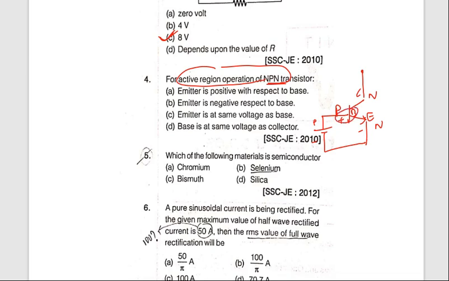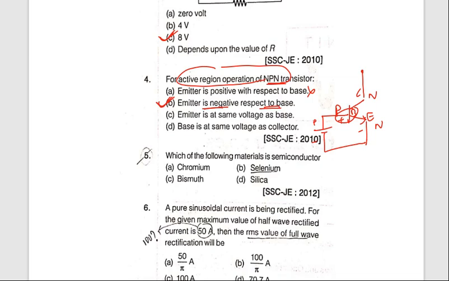So which one is the correct answer? You can see emitter is positive with respect to base. So it is not, emitter is negative here. So emitter is negative with respect to base. This is the correct answer. Emitter is negative with respect to base is the correct answer.